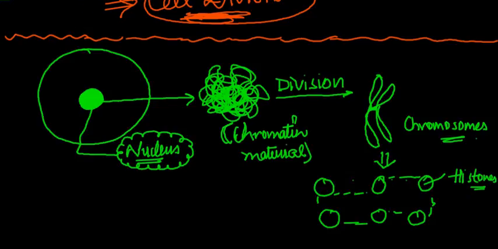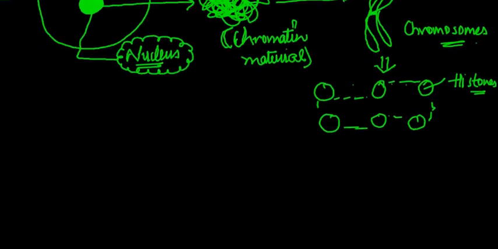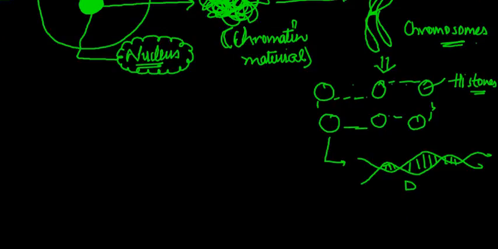Histone proteins. Now, these histone proteins are basically a coiling of what we call our favorite, what everyone knows, even if you're a biology student or not. That is, you have the basic thing called the DNA, deoxyribonucleic acid. So basically, histones are just a coiling up of the DNA structure.